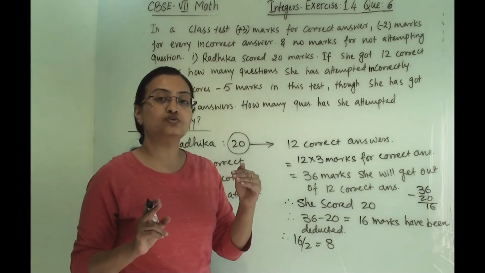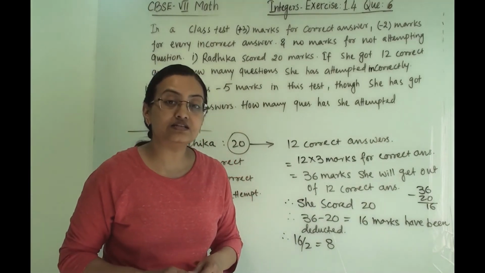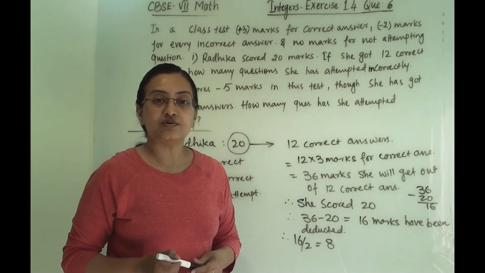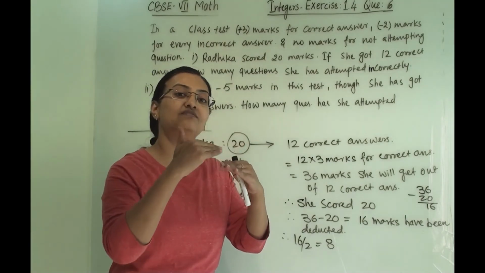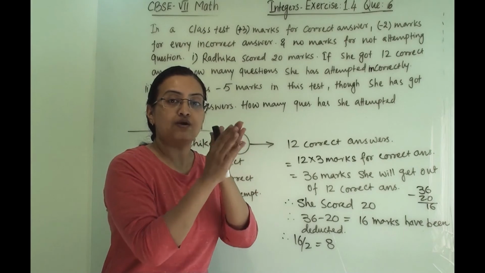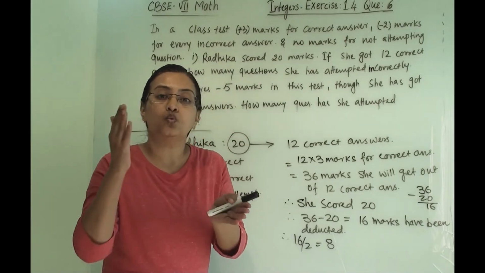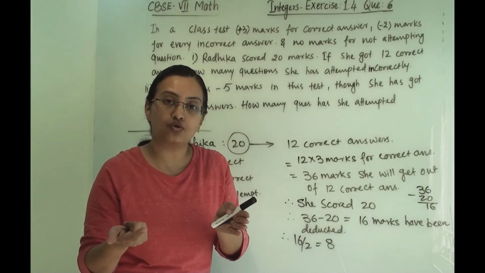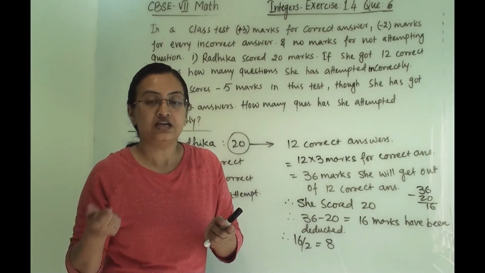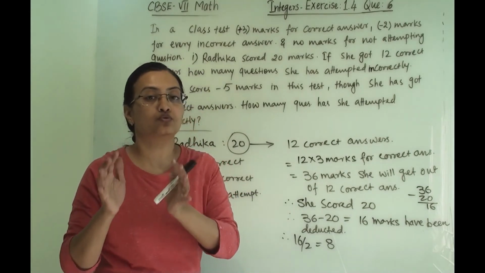What -2 suggests is that there is a negative marking scheme. That means if you give one wrong answer, that many marks they will deduct. If you have 20 marks and you give one answer wrong, then your next score is 18. They will deduct 2 marks from your original score.